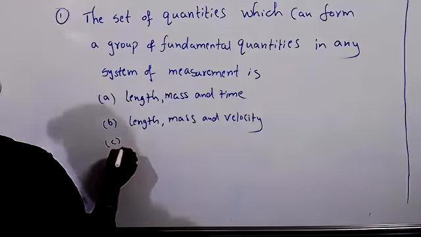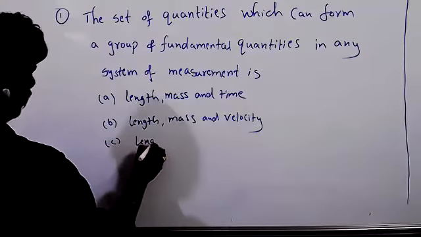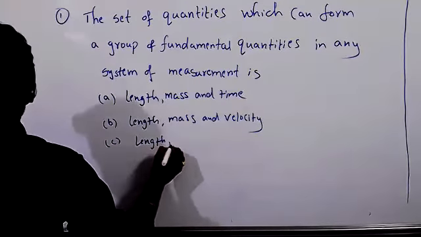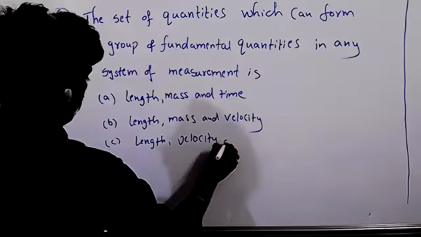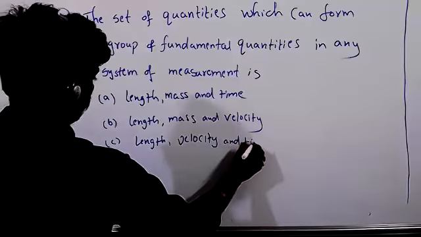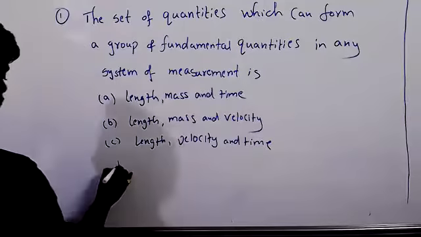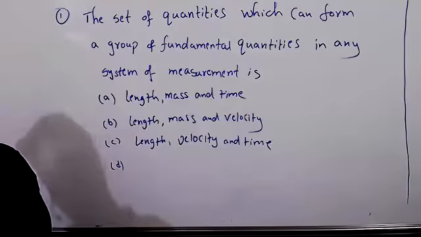Option C: length, velocity, and time. Option D: velocity, mass, and time.